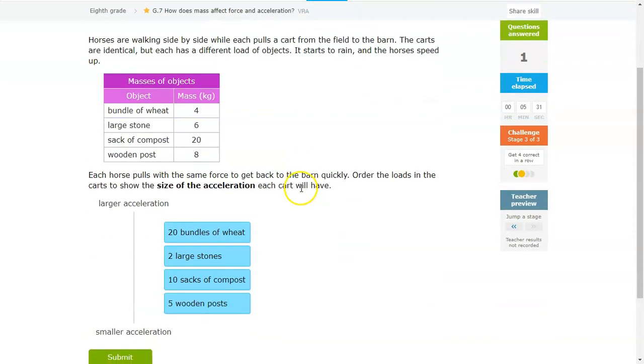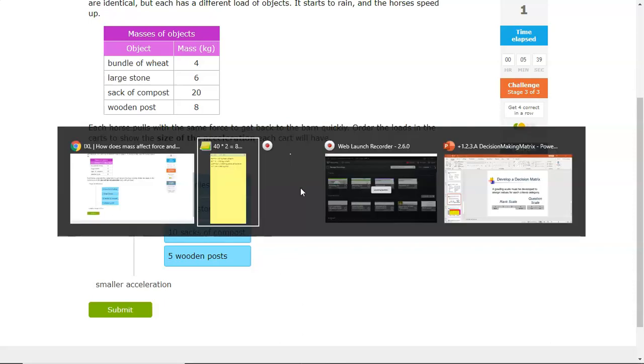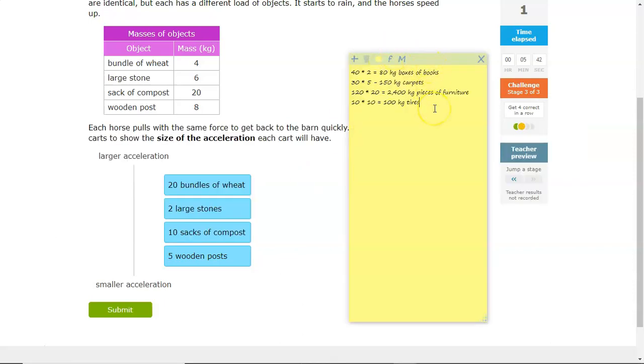Next one here, size of the acceleration. So this time, once again, the greater the mass, the lower the acceleration for that object, assuming that the force is the same. So for this one, we have 4 bundles of wheat times 20 bundles total, so you're going to get a total of 80 kilograms for the bundles of wheat.